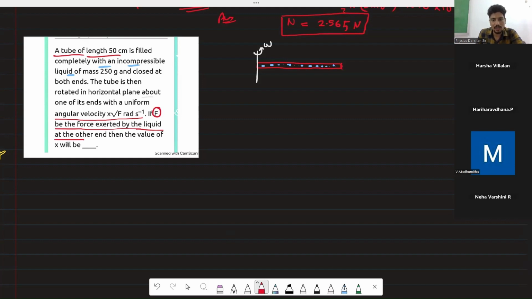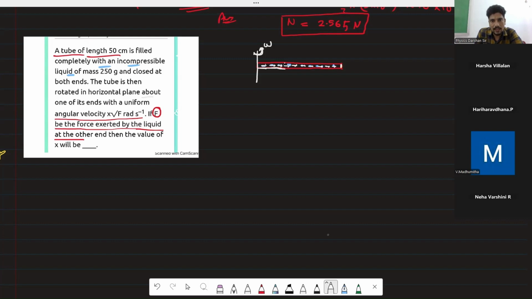So will you tell me how you will handle this situation? Dear children, on rotation, more length of the liquid will provide more force, because when it is rotated like this, the water will go this side, and that water will create pressure on this wall.